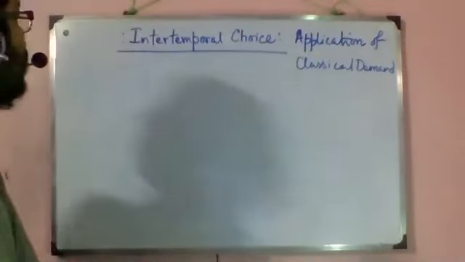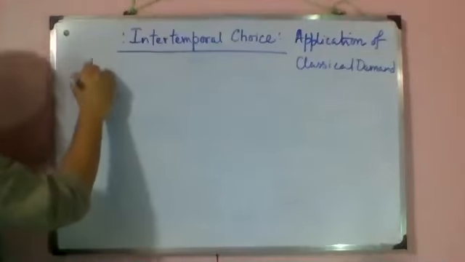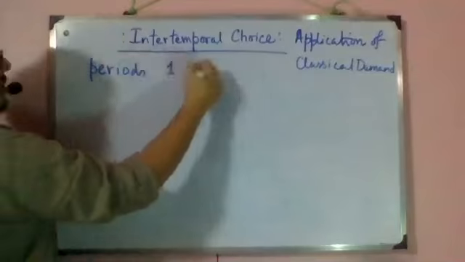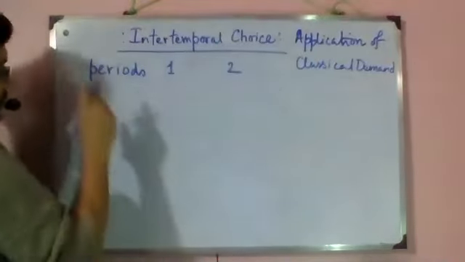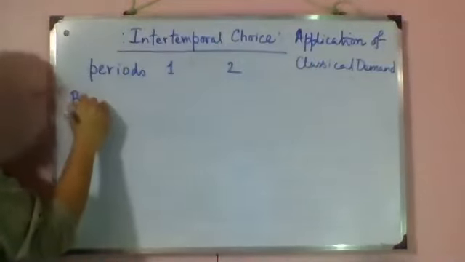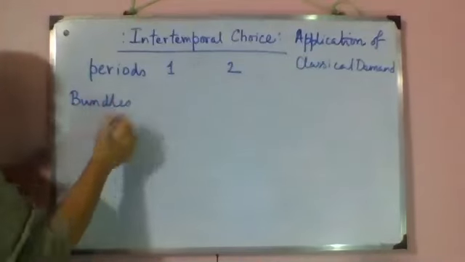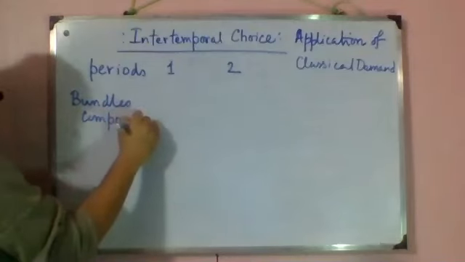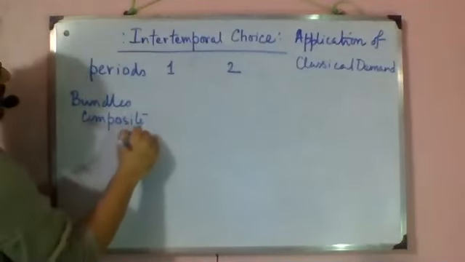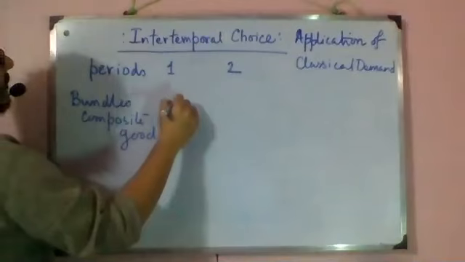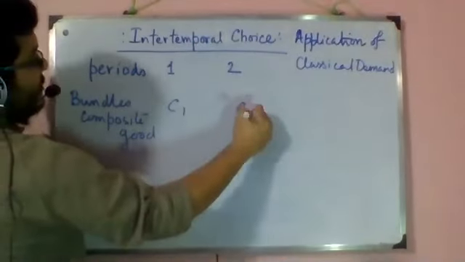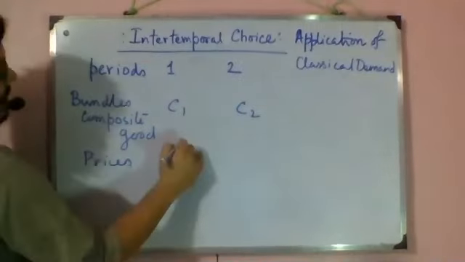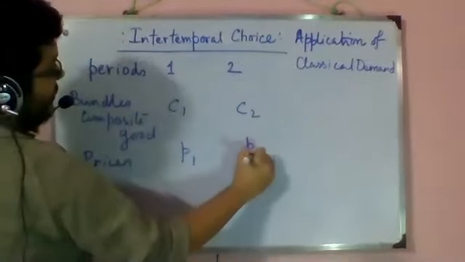Now, I've said that there are two periods. So let us first deal with the notations. Periods 1 and 2. Bundles consist of composite good, composite consumption good. So for them, C1, C2. Then come the goods prices, which are P1 and P2.